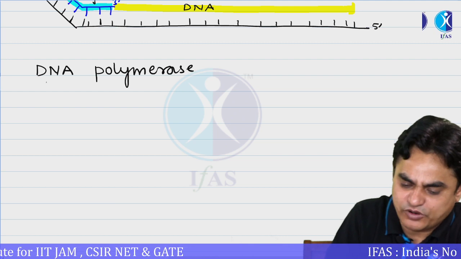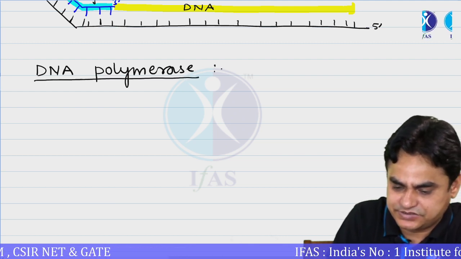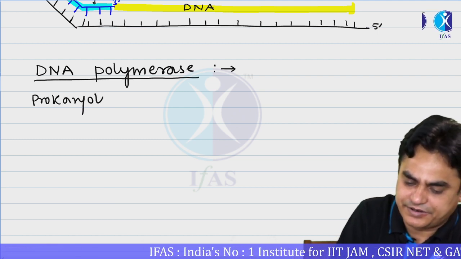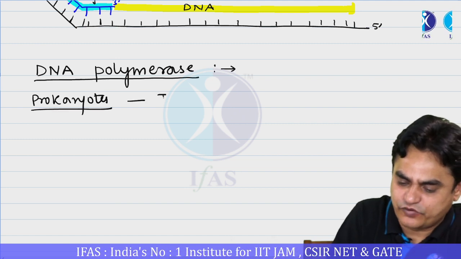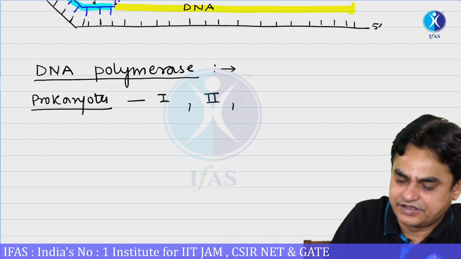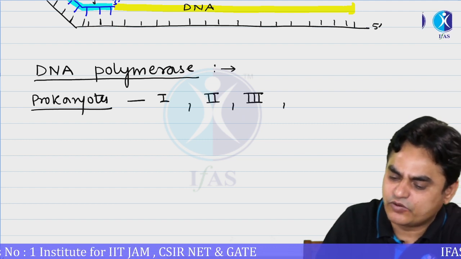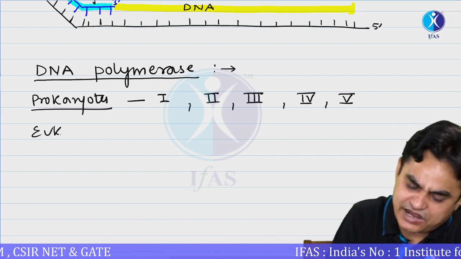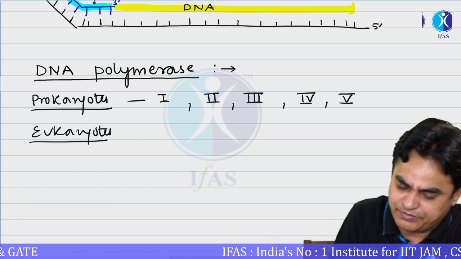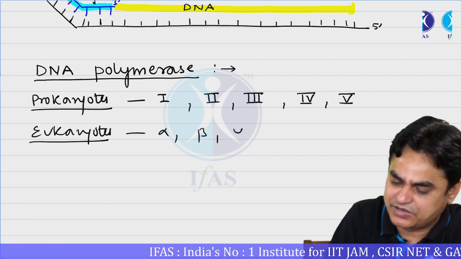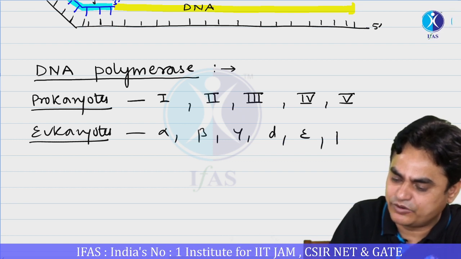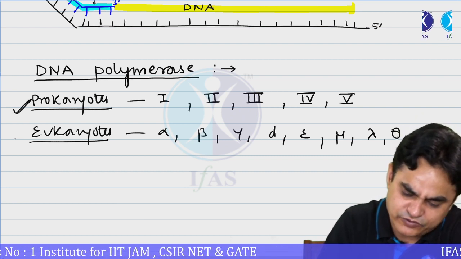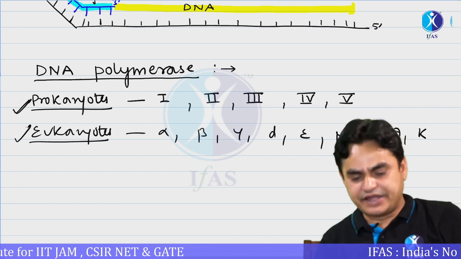The important DNA polymerases in prokaryotes are DNA polymerase I, II, III, and we are also going to study DNA polymerase IV and DNA polymerase V. Eukaryotes have a variety of DNA polymerases, namely alpha, beta, gamma, delta, epsilon, mu, lambda, theta, kappa, etc. We are going to study these DNA polymerases in detail in the next class.